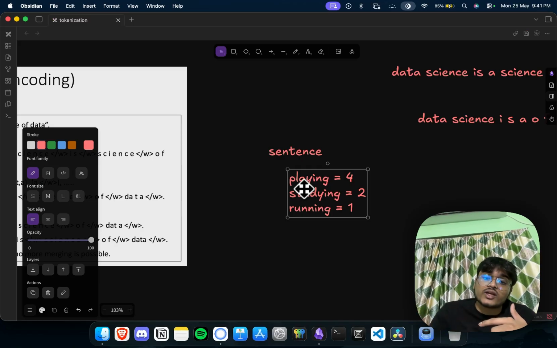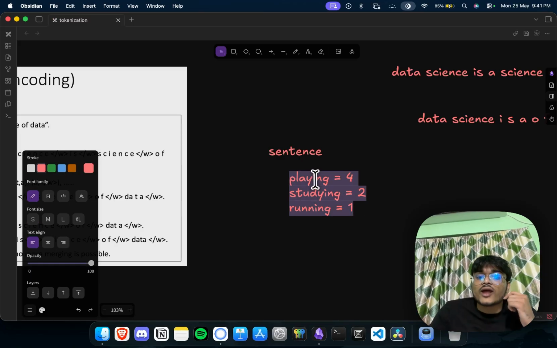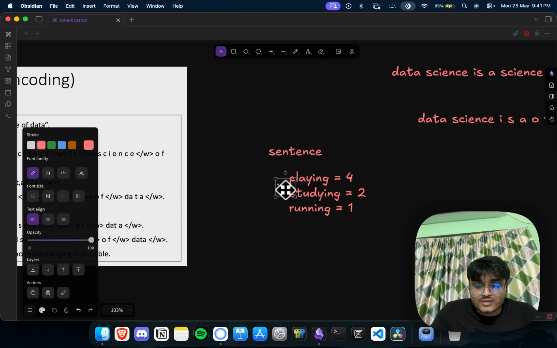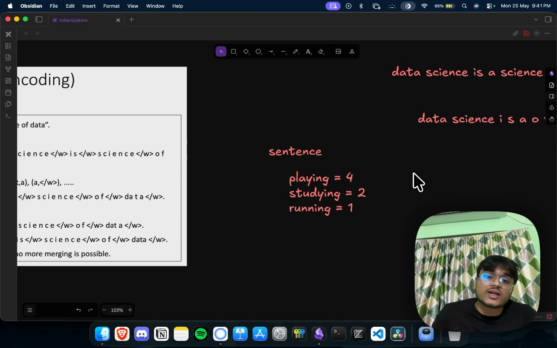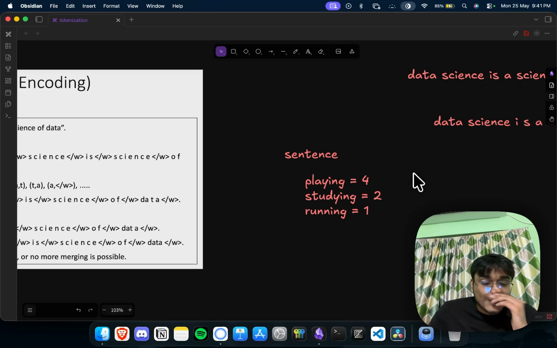Every time we are storing different things, so why am I telling you to store ing differently? Then what if play is somewhere before? What if there is a word called play? Then we have to separately store it, as it has a separate meaning there. So this can be a harmful thing. Not every time, but most of the times this thing might exist.